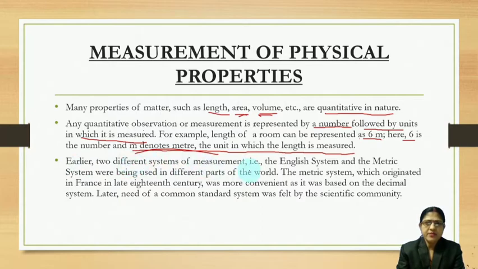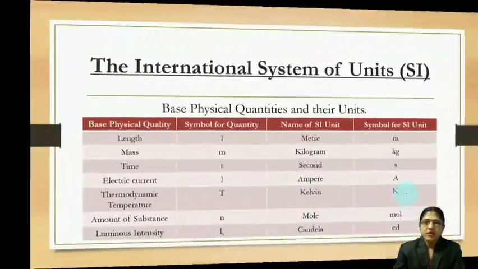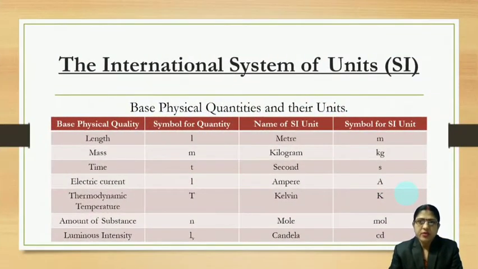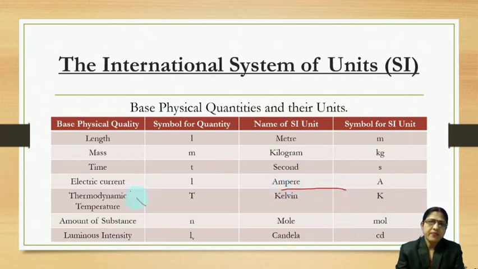Earlier, two different systems of measurement, the English system and the metric system, were being used in different parts of the world. The metric system, which originated in France in the late 18th century, was more convenient as it was based on the decimal system. But later, the need of a common standard system was felt by the scientific community. That means we will move to the international system of units. Objective questions may come from this area.